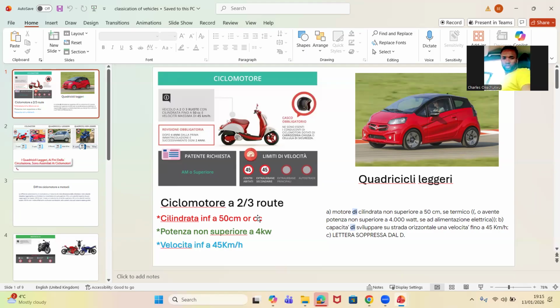The second characteristic of ciclomotore is their potenza. What do you mean potenza? Potenza in English means horsepower. Mr. Ifeanyi asked me that before. You see the way I am explaining now. I first give you the definition, then I give you the characteristics.